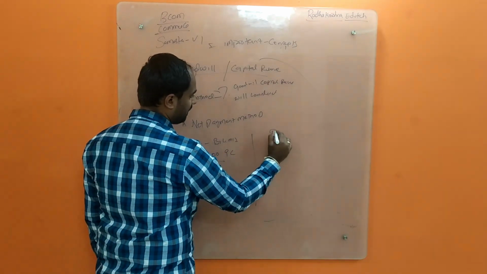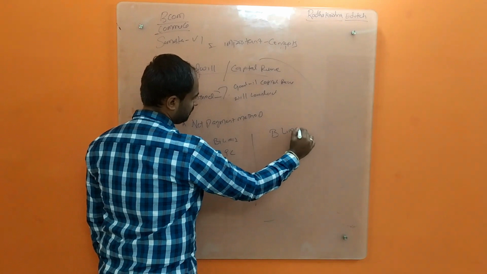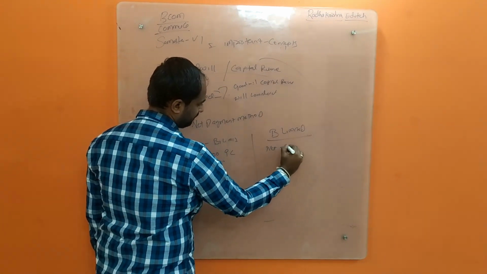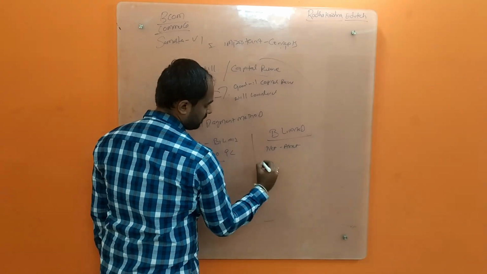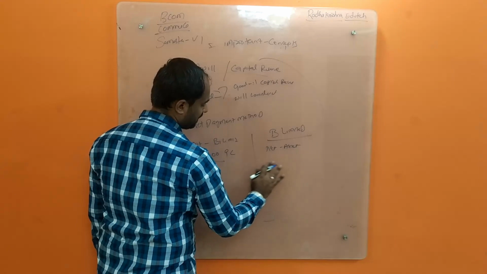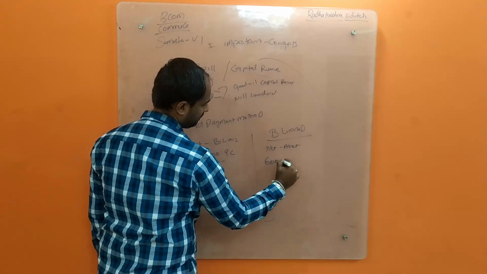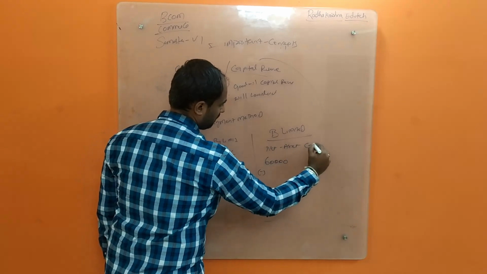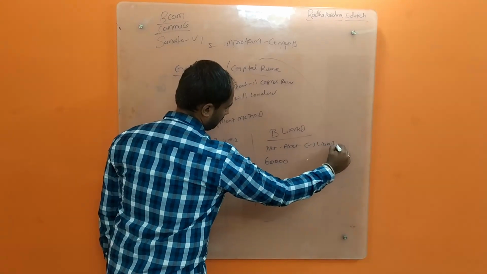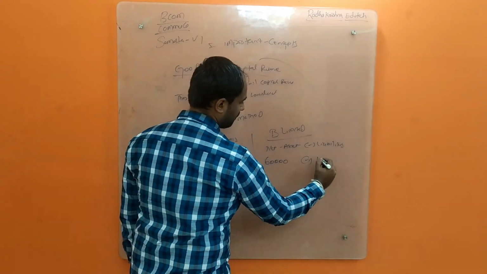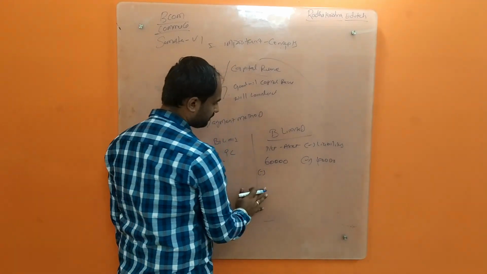Now for B Limited we have to take the net asset value. Your assets will be some 60,000, less liability. You take some 40,000 as liability, you think.